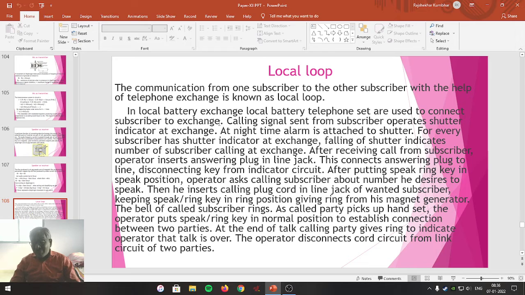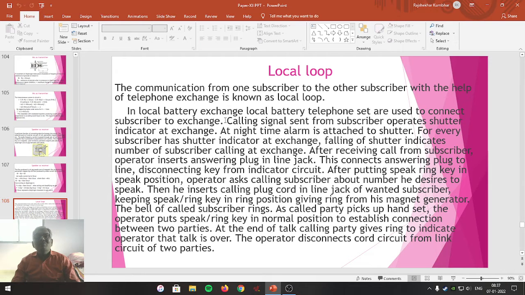That was a time where trunk calls were mostly preferred. Local communication was very rarely done. At that particular time, local battery exchanges were used to connect the telephone handset to the telephone exchange.